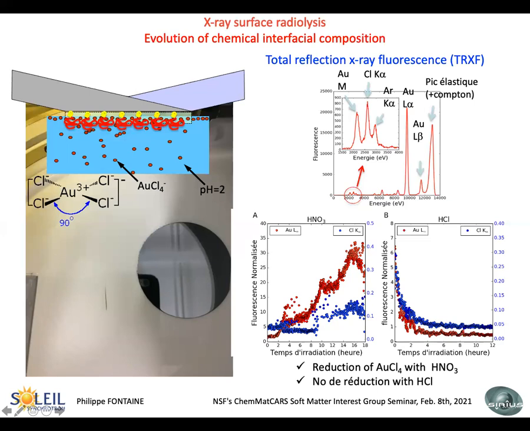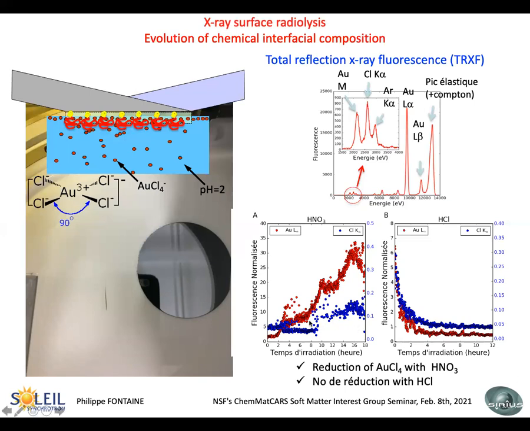So when the intensity of the gold is multiplied by 30, the intensity of the chlorine remains rather constant. That means that in fact you have decomposed this complex here, and you only increase the quantity of gold at the interface and not the quantity of chlorine. That means that the radiolytic reduction is working.